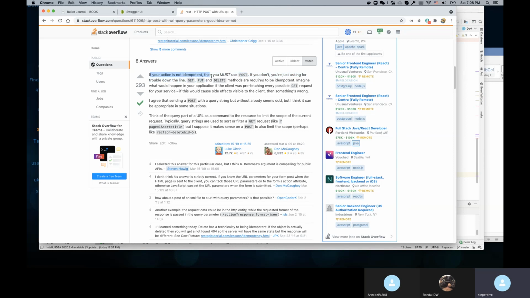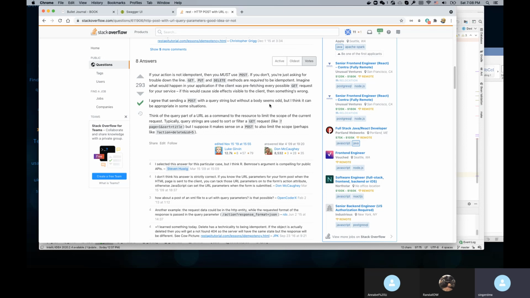If your action is not idempotent, then you must use POST. If you don't, you're just asking for trouble. Delete methods are required to be idempotent, as are get and put. Sending a POST with a query string, I agree, seems odd, but we have a body, right?